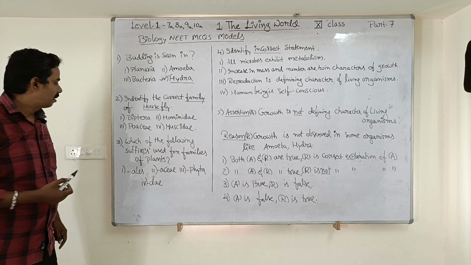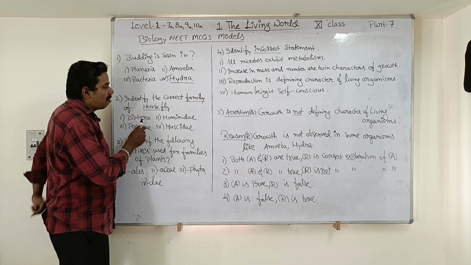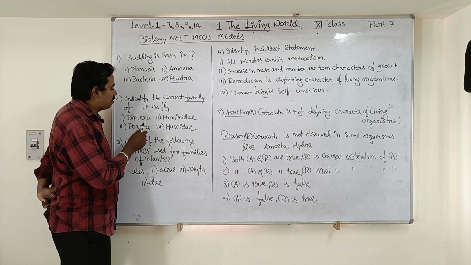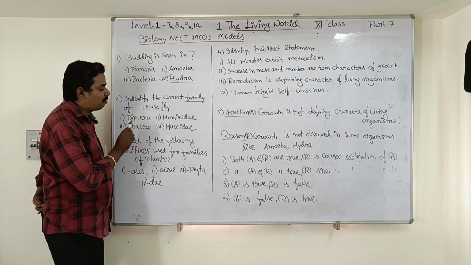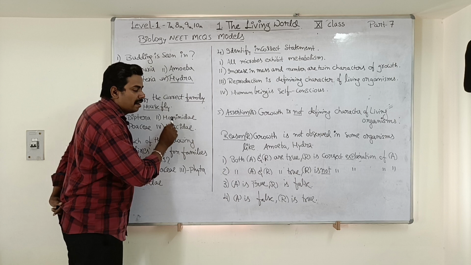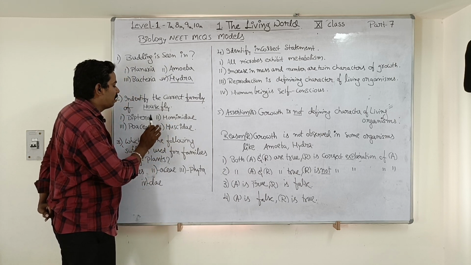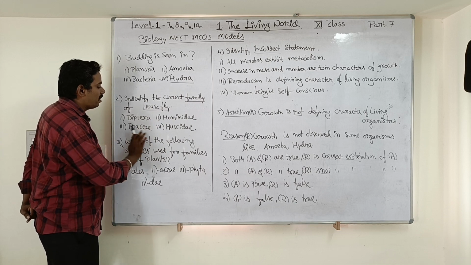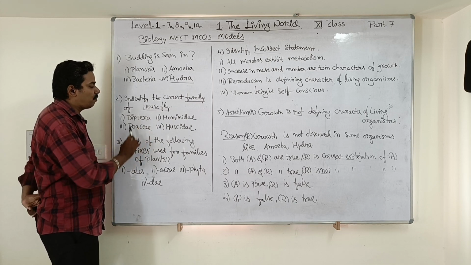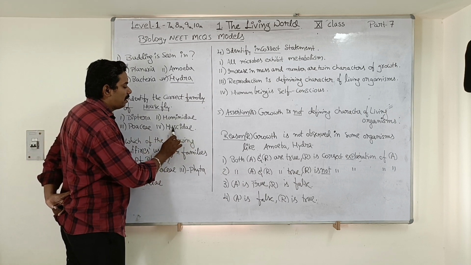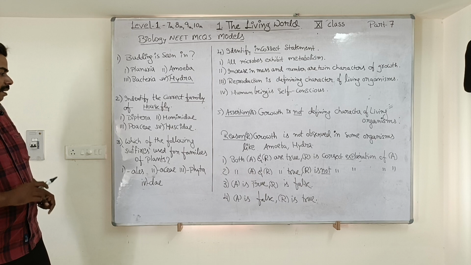Diptera is a taxon of housefly, but it is not a family, it is an order. Hominidae is the family of man, the human being, not housefly, so this is also wrong. Poaceae is the family of wheat, not housefly. Muscidae, yes, Muscidae is the family of housefly. So 4 is the correct option.